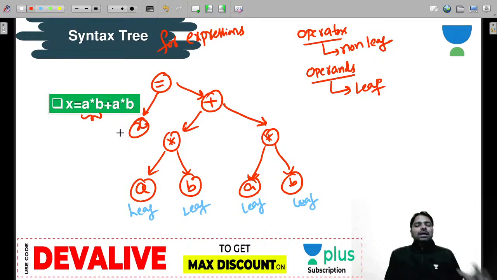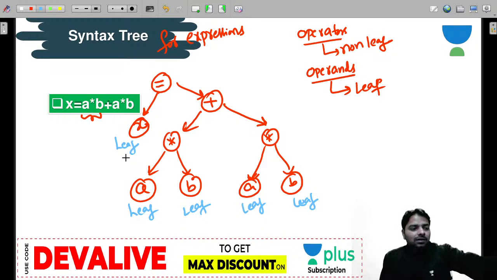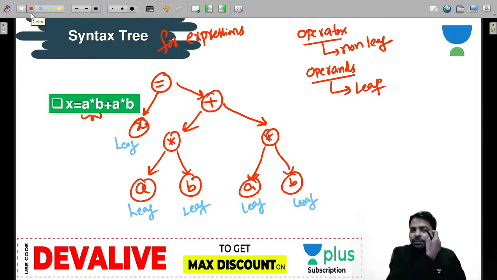So this is called as syntax tree, where in that syntax tree, every leaf node is operand, every non-leaf is operator. So this is called as syntax tree, guys. And you can draw syntax trees in many ways, with circles, without circles, that is your choice. So do not confuse if somebody is not using the circles, that's okay.